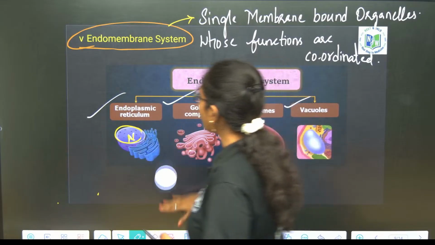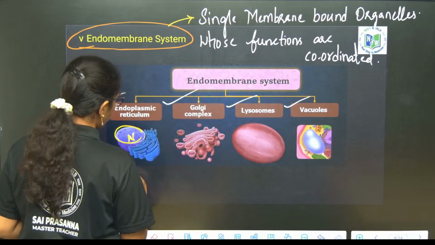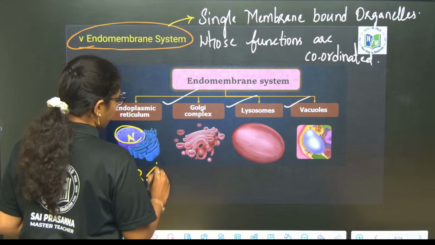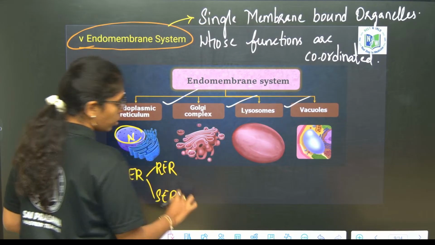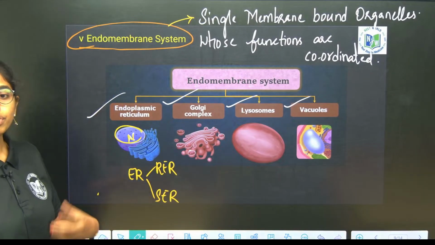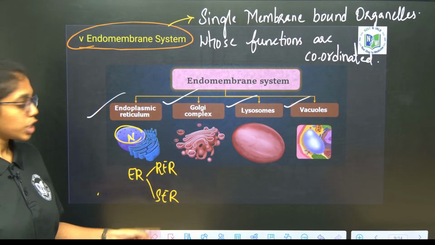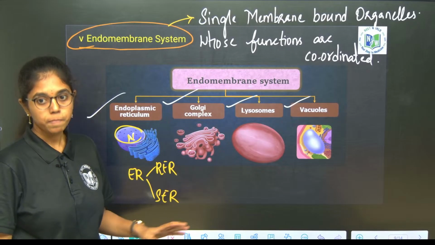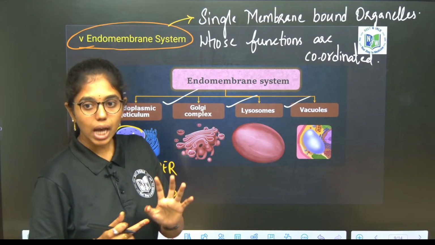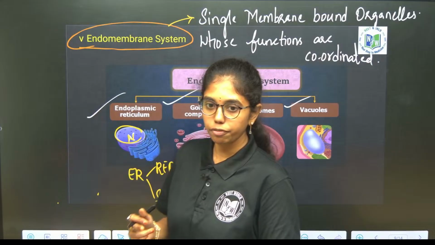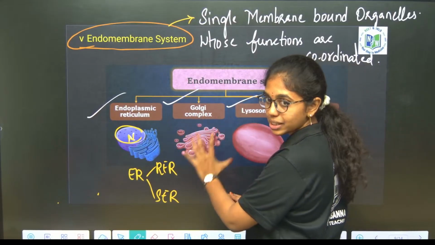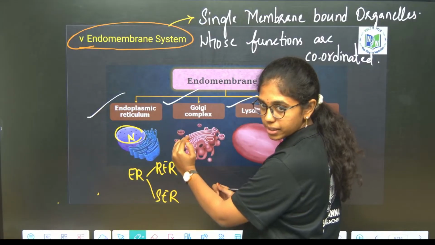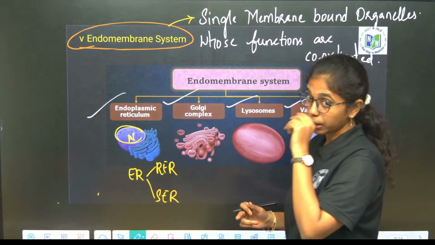This endoplasmic reticulum can be of 2 types. What are they? Rough endoplasmic reticulum and smooth endoplasmic reticulum. Rough endoplasmic reticulum will be synthesizing proteins, smooth endoplasmic reticulum lipids. These two are naive, just synthesized inactive particles, proteins and lipids. They are accepted by Golgi bodies. I will tell you which phase of Golgi is accepting and what is happening inside Golgi.